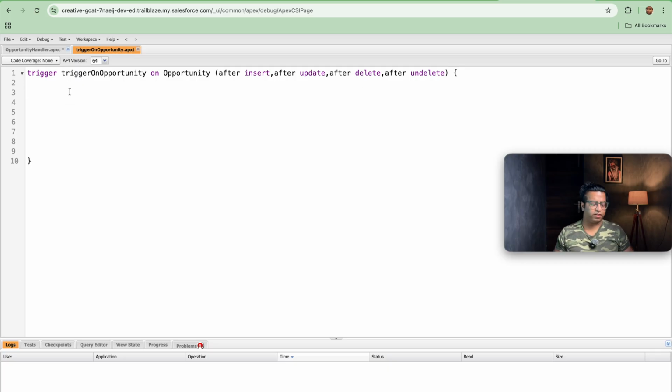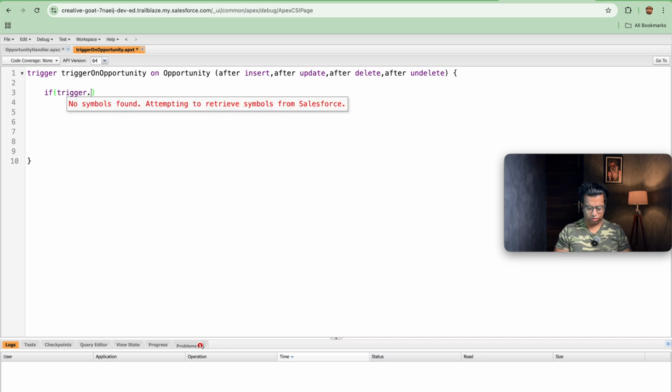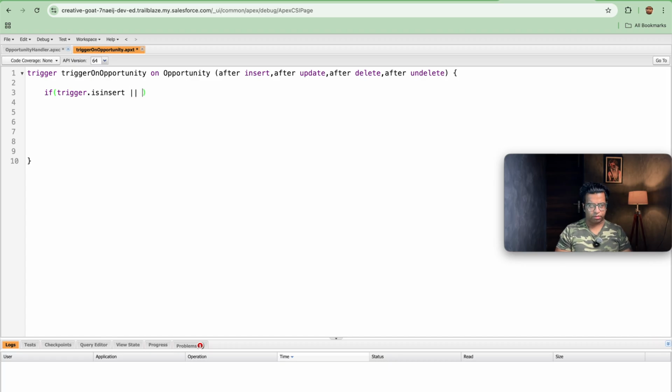So let's add the context variables here. First is if Trigger.isInsert or Trigger.isUndelete, and we will be adding Trigger.isAfter.